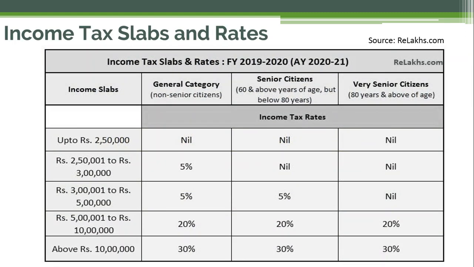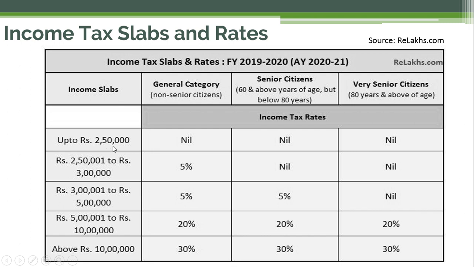So this is the income tax slab for this financial year 2019-20 and assessment year 2020-21. Three categories you are able to see here, that is the general category, and we have senior citizens, that is 60 years and above of age but below 80 years. And the third one is very senior citizens, that is 80 years and above of age. So there are so many income slabs. So let us discuss one by one.